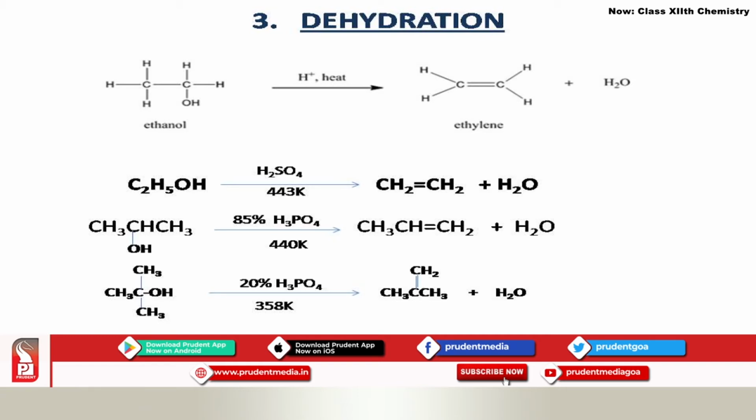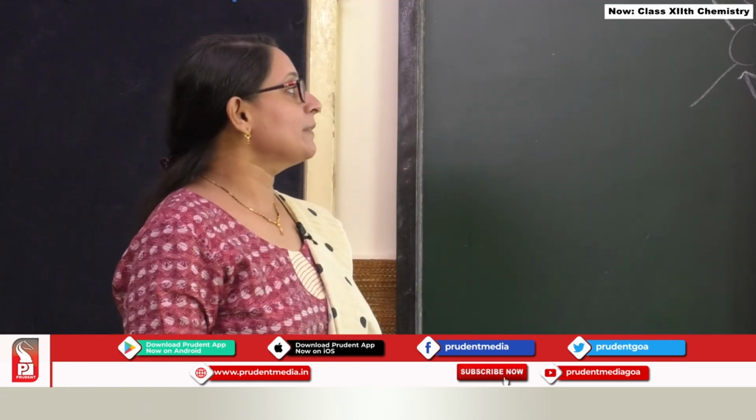So if you want to see the conclusions first only, then primary alcohol is oxidized to aldehyde, and if you carry out further oxidation, aldehyde finally gets converted into carboxylic acid. Similarly, if you start with secondary alcohol and oxidize it, you are going to get ketone from it. So we will see an example now.